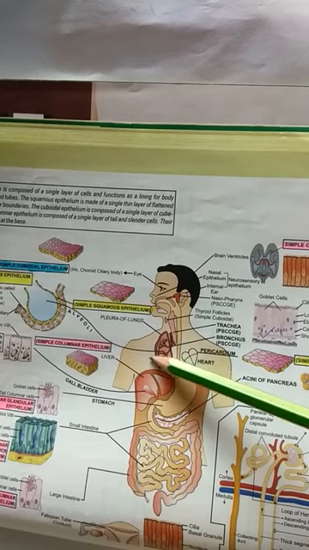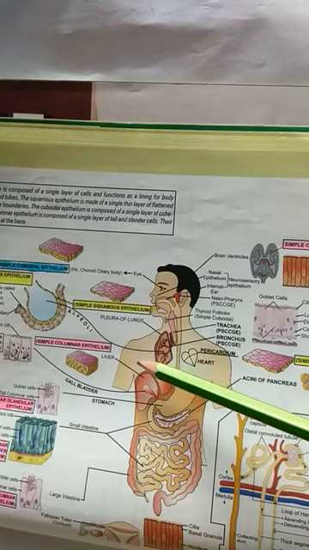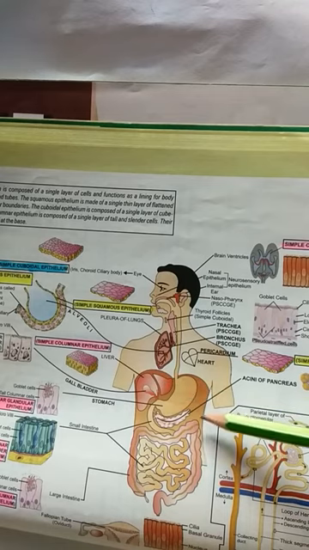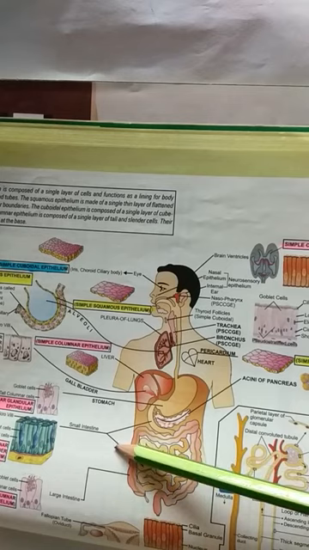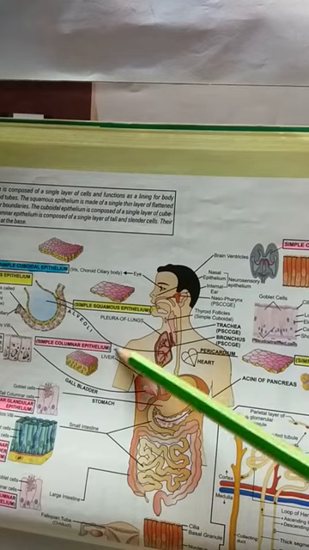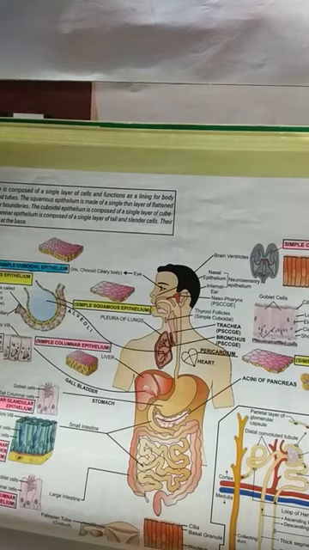Inside the lungs, what type of epithelial tissue is present? Here is the pancreas. So this is the picture that shows the location of various types of epithelial tissues: squamous epithelium, columnar epithelium, cuboidal epithelium, ciliated epithelium, and glandular epithelium.